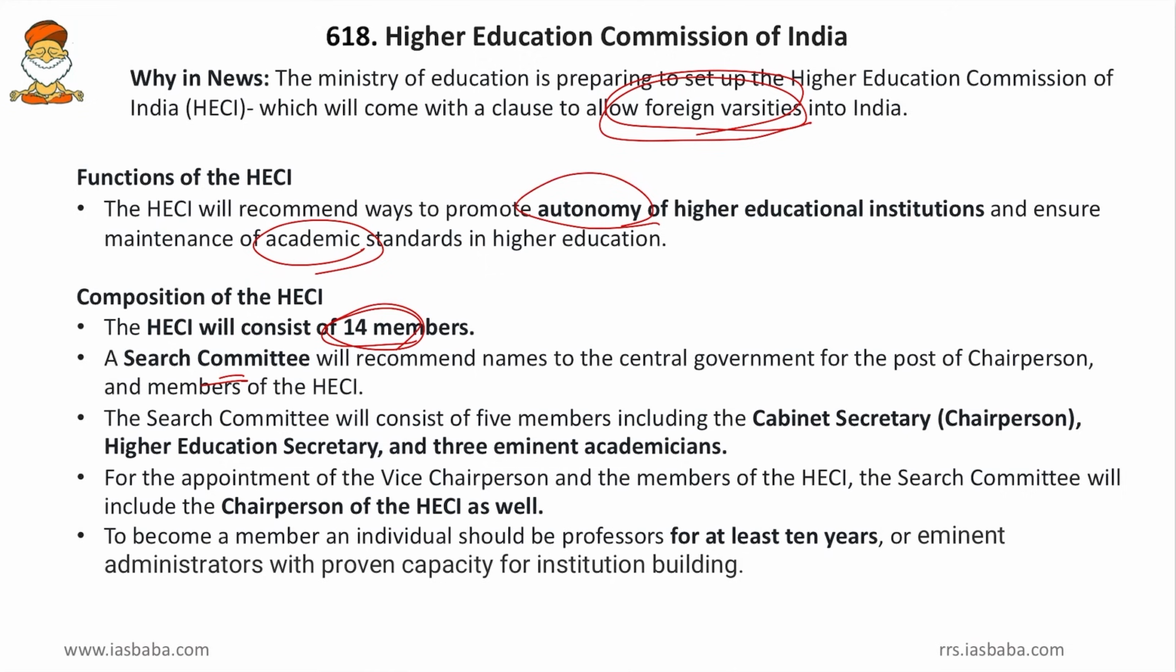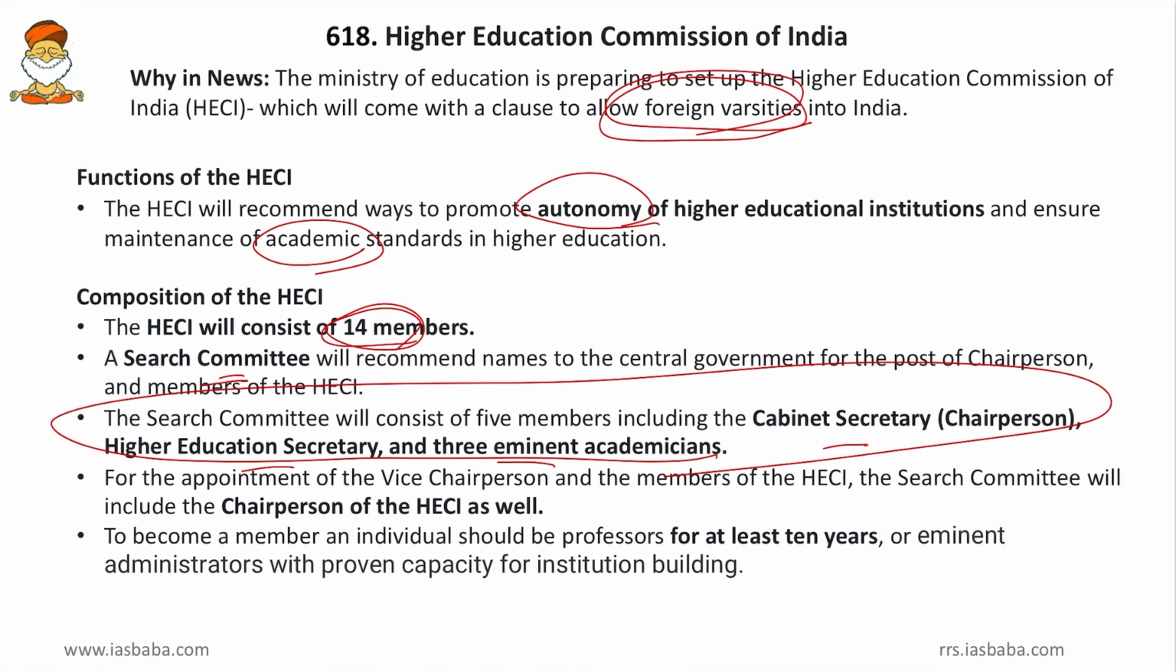Then, the search committee will consist of 5 members including the cabinet secretary as chairperson, then the higher education secretary and 3 eminent academicians. Yes friends, here the search committee will not include either the PM or any union minister or any cabinet minister, but only the cabinet secretary and the related secretaries. So, these are bureaucrats. So, if there is a trap question, make sure that you remember and write the right answer. So, this point once again, remember. Then, for the appointment of the vice chairperson and the members of the HECI, the search committee will include the chairperson of the HECI. So, the chairperson of the HECI will also play an important role in the appointment of the vice chairperson and other members.